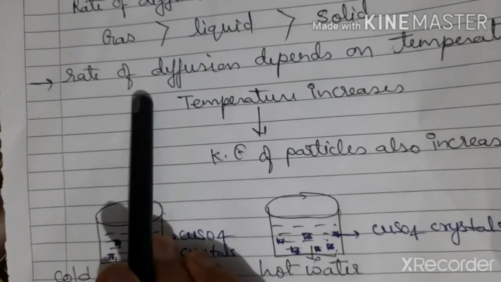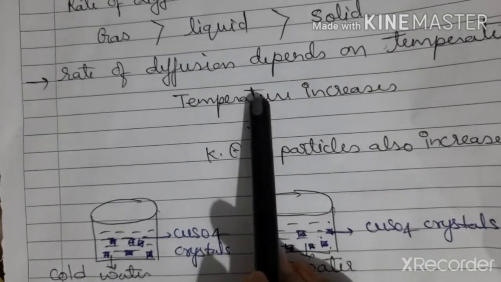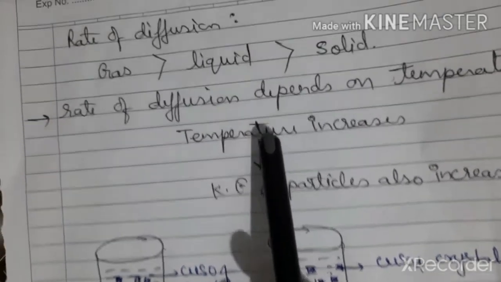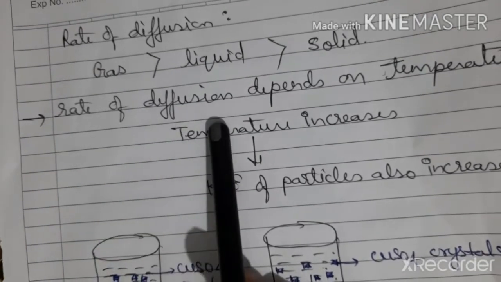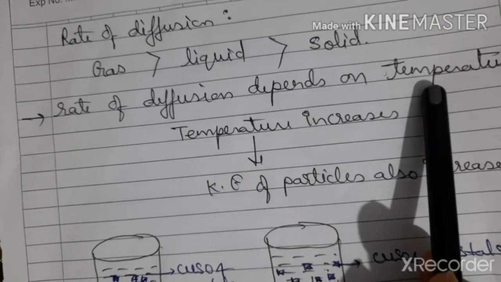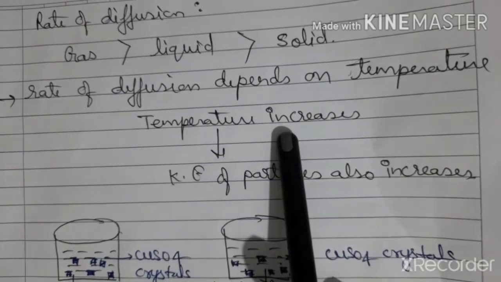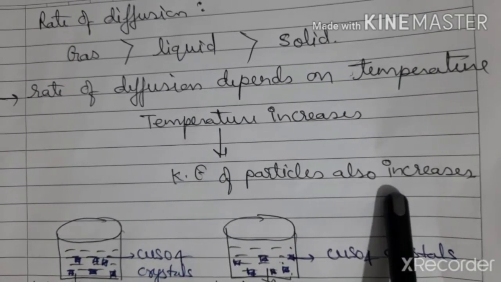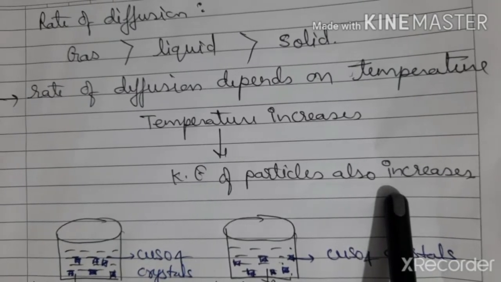Rate of diffusion also depends on temperature. One factor which decides the rate of diffusion is kinetic energy, which is highest in case of gas. Another factor which affects the rate of diffusion is temperature. It is also connected with kinetic energy. If the temperature increases, kinetic energy of the particles also increases. As kinetic energy increases, rate of diffusion also increases.